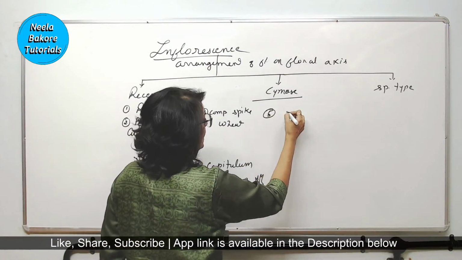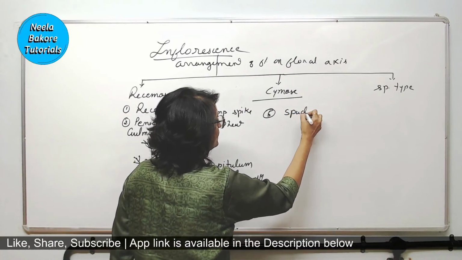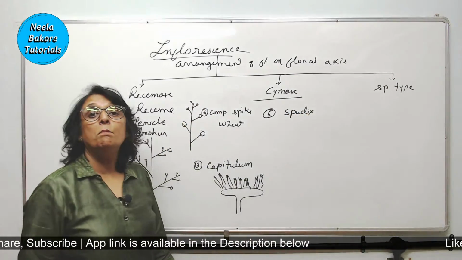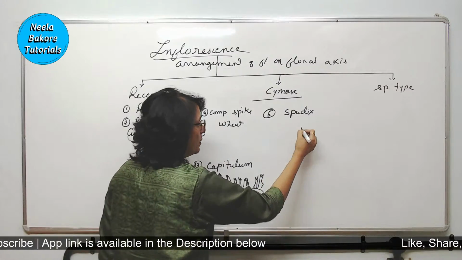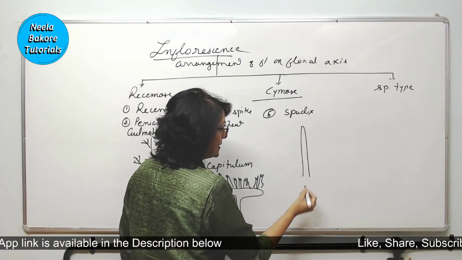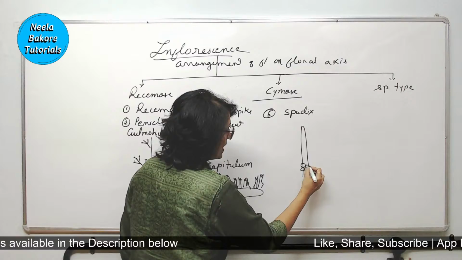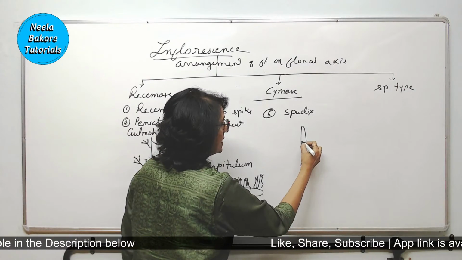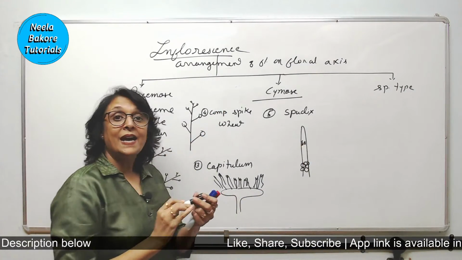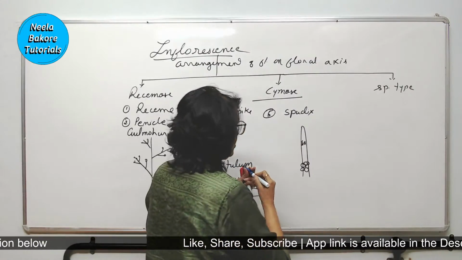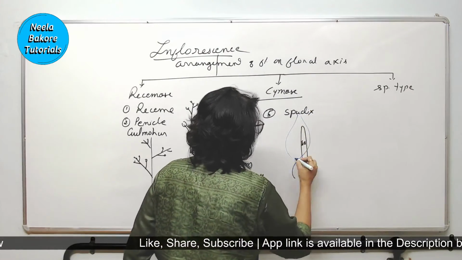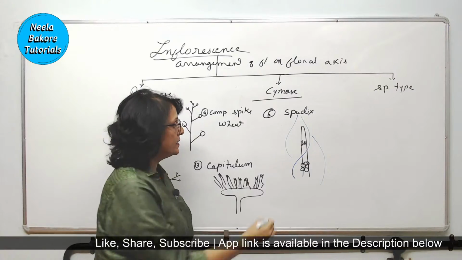This is the fifth. It is known as spadix. This is in banana. In banana what happens is the floral axis is thick. The female flowers are on the lower side, male flowers are here, and this entire thing is enclosed in a brightly colored spathe. This is called spathe.